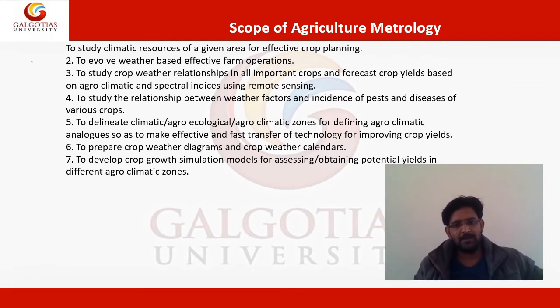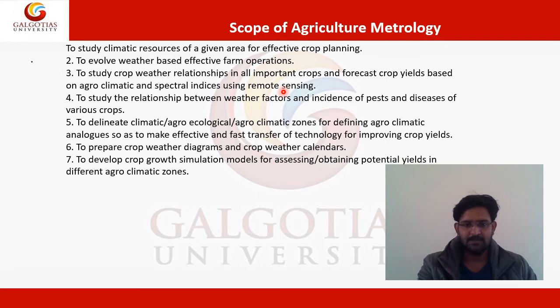The third point is to study crop weather relationship in all important crops and forecast crop yield based on agroclimatic and spectral indices using remote sensing. So this point is very important. What is this? That is to study crop weather relationship, how which crop is good during this weather. If conditions are this, which crop production in quality and quantity wise is going to be more optimum. So we have a relation and we can forecast crop yields based on agroclimatic and spectral indices using the remote sensing technique.